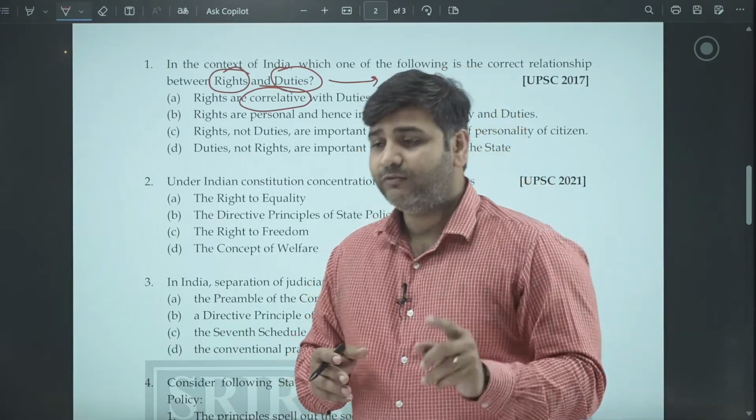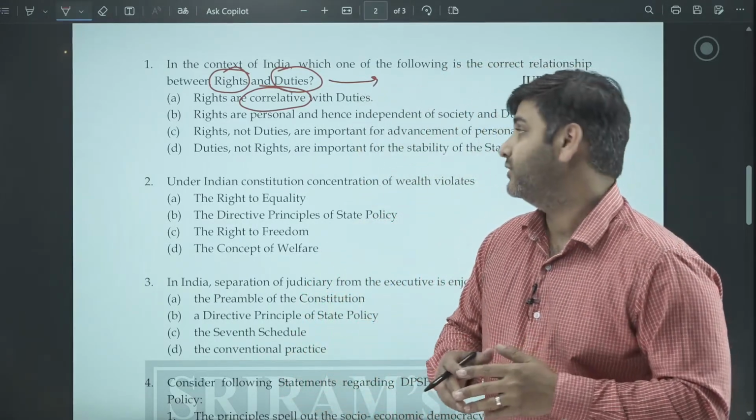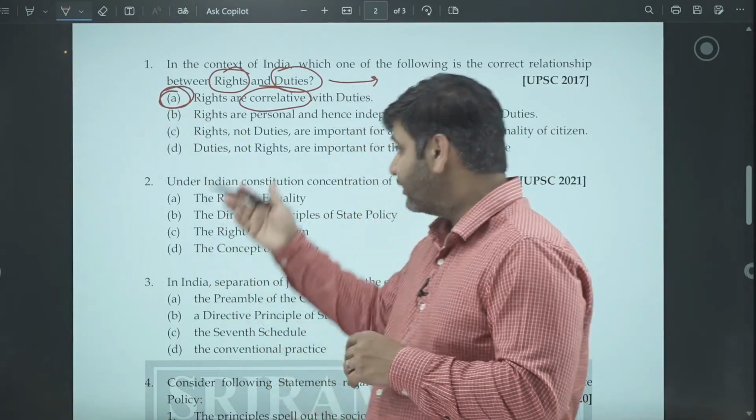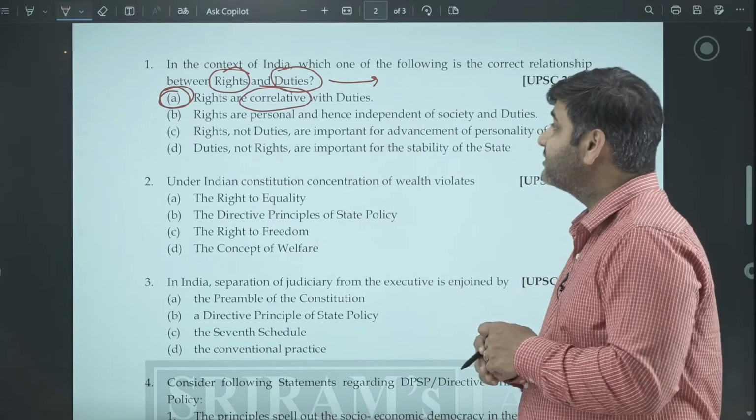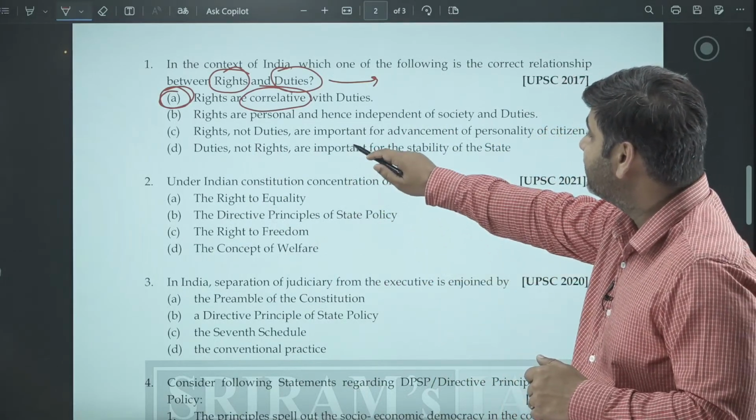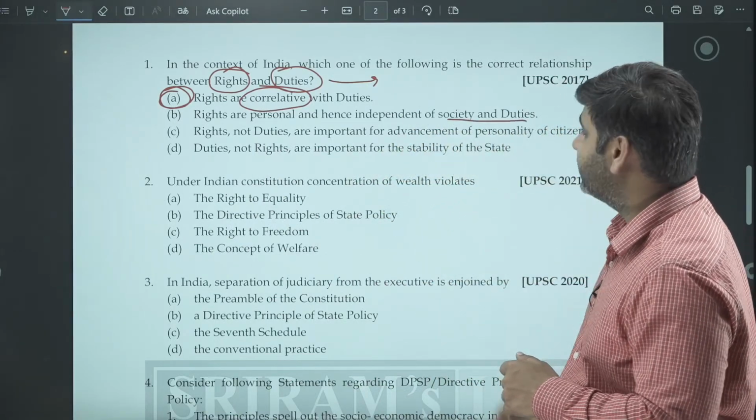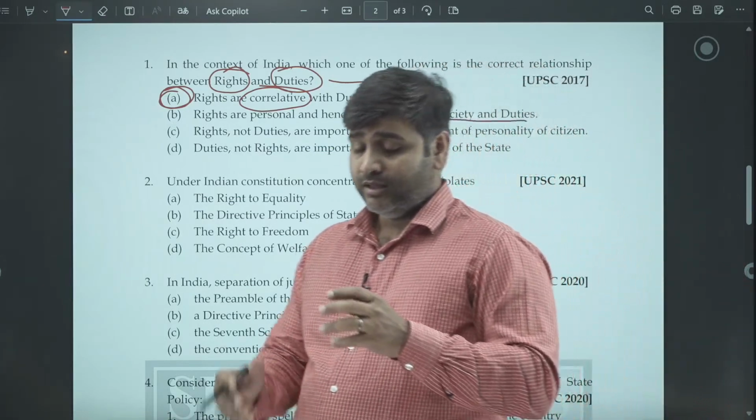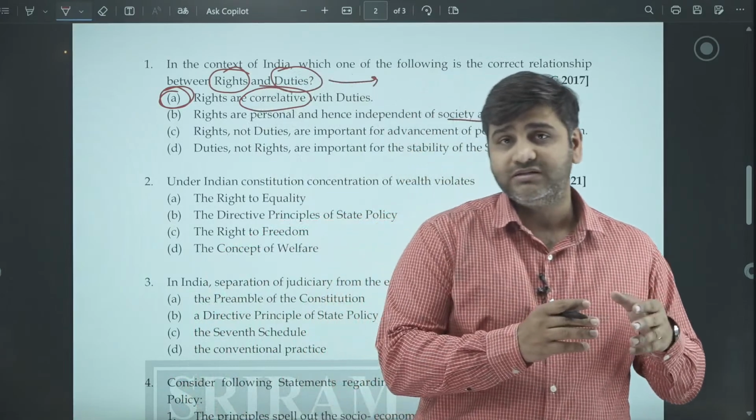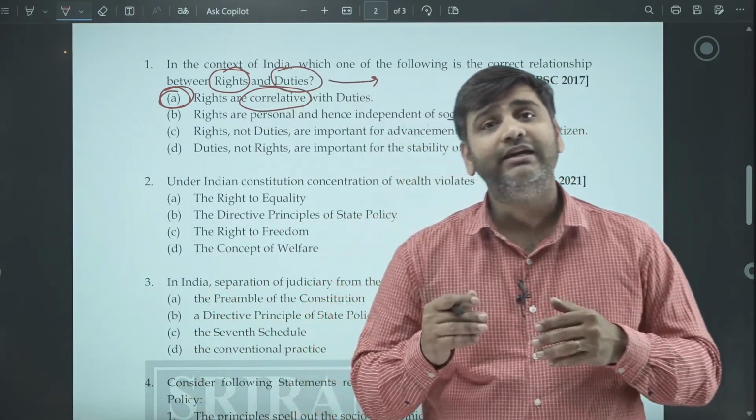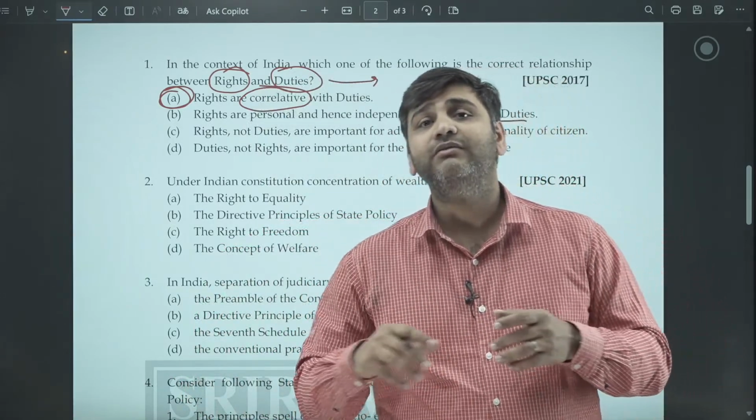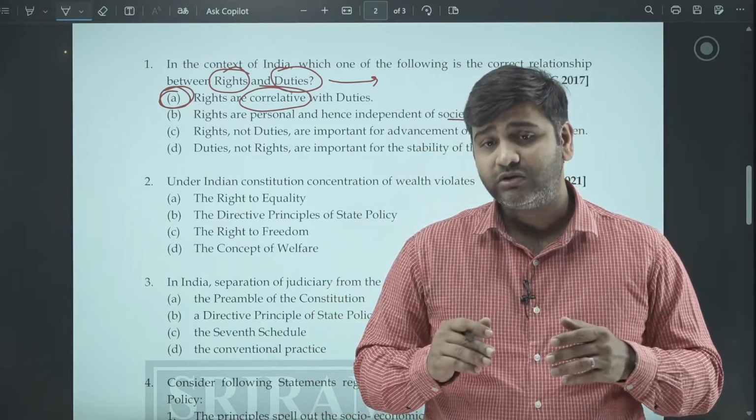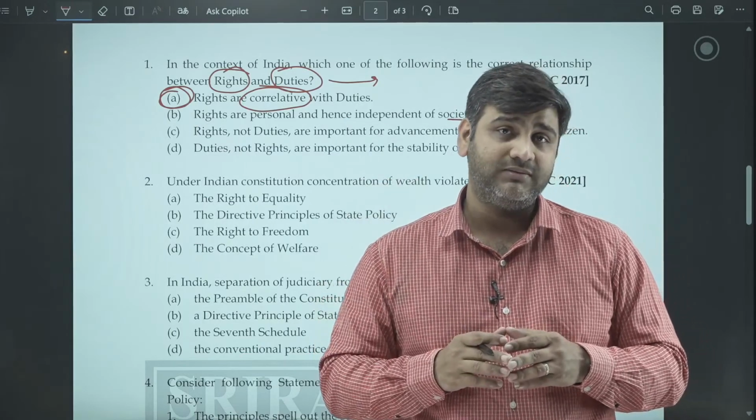So there is always a correlation between rights and duties, and that is the reason why statement A is the correct statement. But let us read the other statements as well. Rights are personal and hence independent of society and duty. No, they cannot be. Rights are although personal, but at the same time one facet of rights always involves society. One person's right shall not at any cost infringe upon the right of another person.